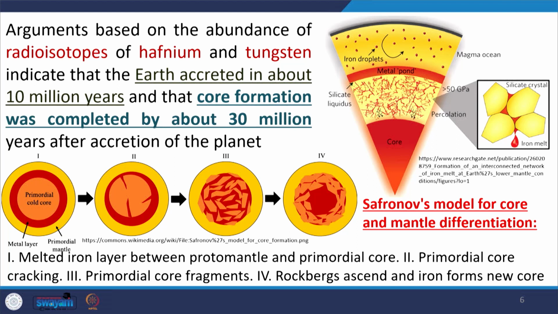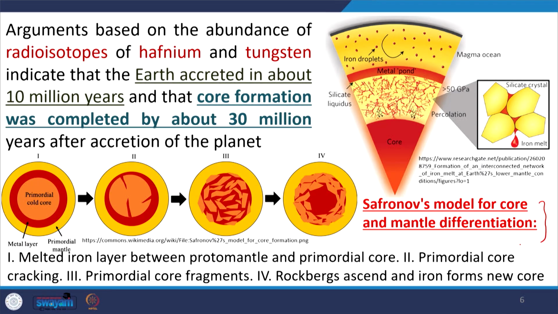Arguments based on radioisotopes like hafnium and tungsten believe this earth was accreted over about 10 million years, and the core formation continued for about 30 million years. There are different theories defining this core formation, or the earth's layer formation, and the most acceptable theory was given by Safronov.